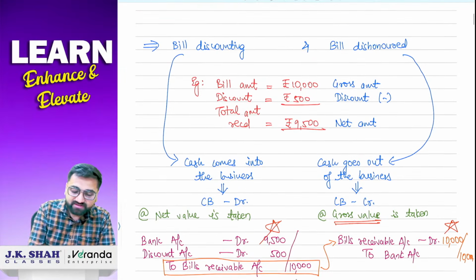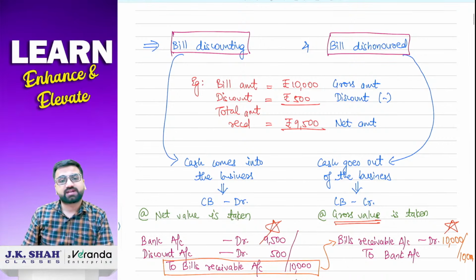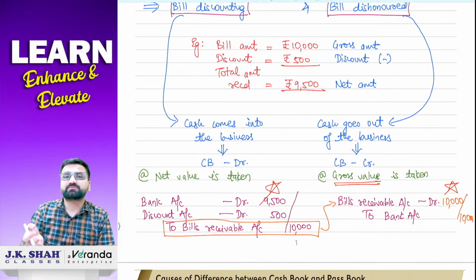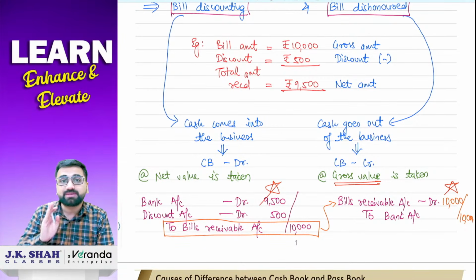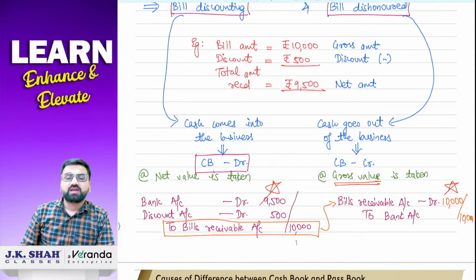In the last lecture, we had seen what the treatment should be if bill discounting and bill dishonored are given in the question. Whenever bill discounting is given, I have explained that in the case of discounting, cash comes into the business. And whenever cash comes in, we write it on the debit side of the adjusted cash book. On the contrary, if I talk about bill dishonored, the bank will deduct that much amount.